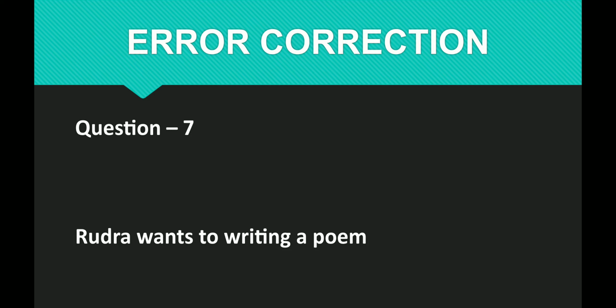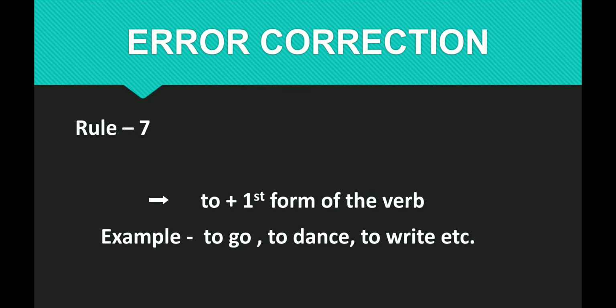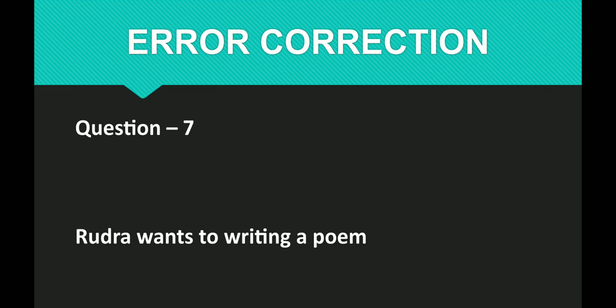Question number 7. Rudra wants to writing a poem. The rule says in infinitive, to plus first form of the verb must be used. To go, to dance, to write, to sing, to read, to teach. This is the format of infinitive. So here after to, instead of the base form of the verb, the ing form of the verb, writing, has been used. So instead of writing, we will have to use write. So the correct answer would be Rudra wants to write a poem. I hope it is clear.